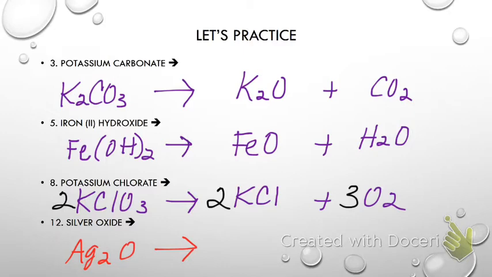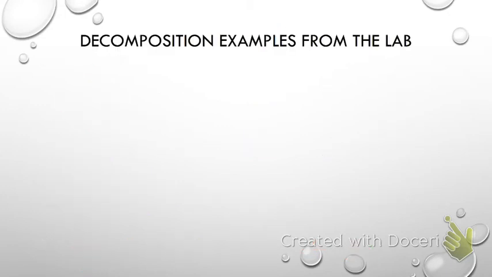What is the only thing these could break down into? Metal and nonmetal. Silver plus, how do I write oxygen when it's all by itself? O2. So I need to balance that. The only thing I can do is put a 2 here. So now my oxygen's balanced, and then now I need 4 silver. Okay? Any questions so far? And that's where we're stopping.